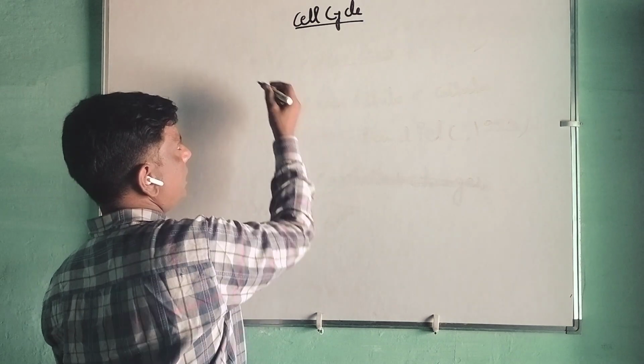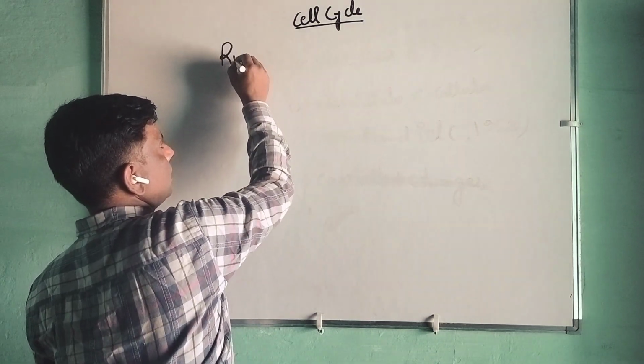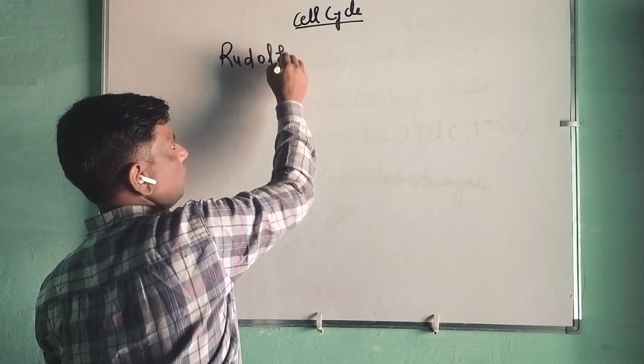Here, the cell cycle phenomenon was previously described by Rudolf Virchow.